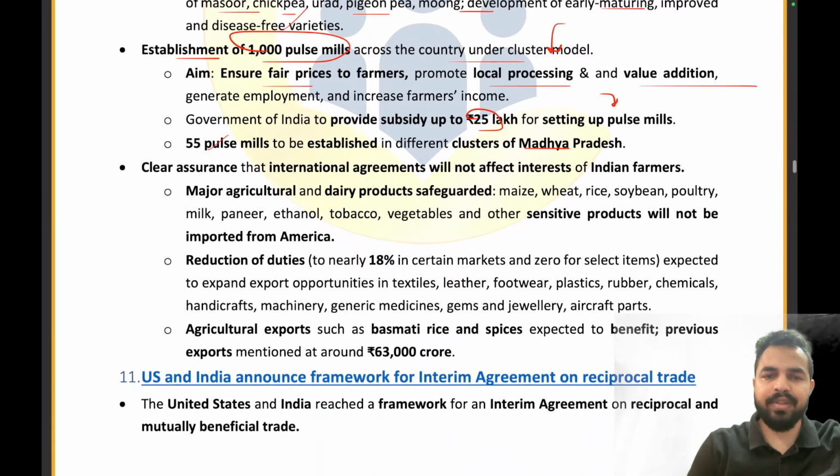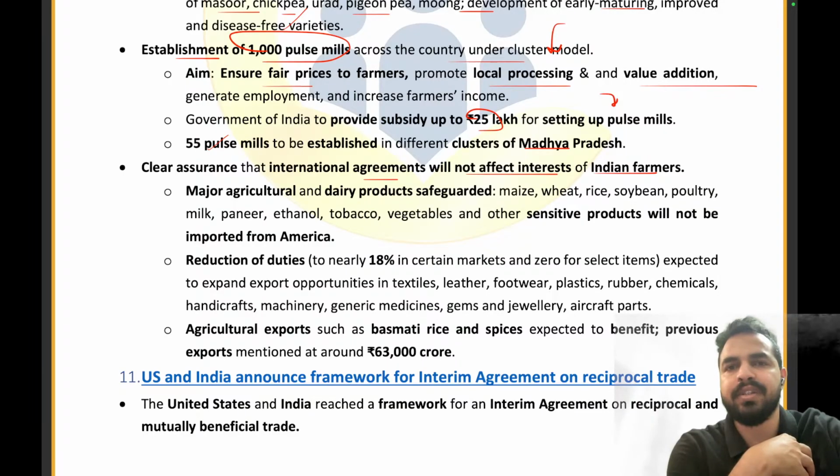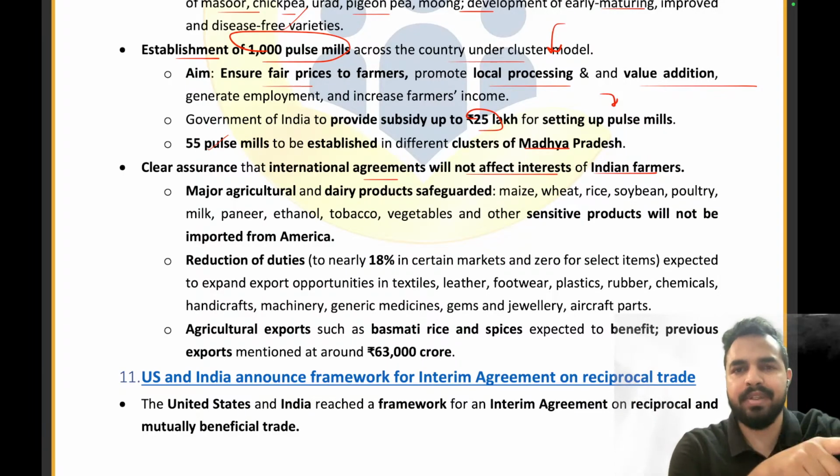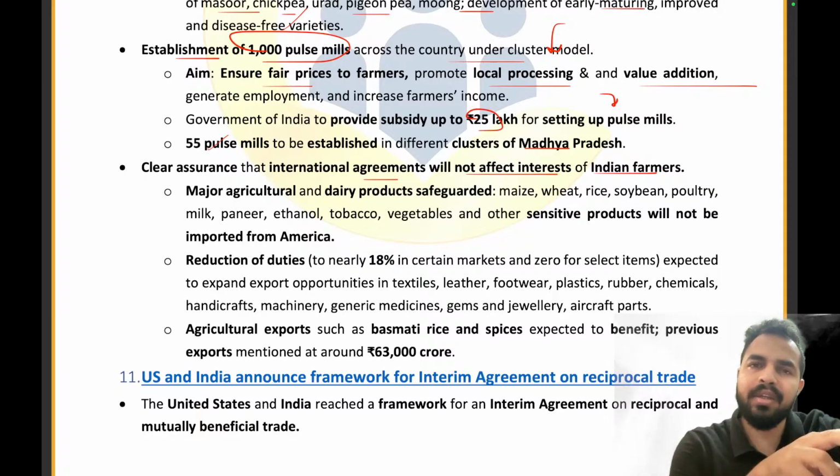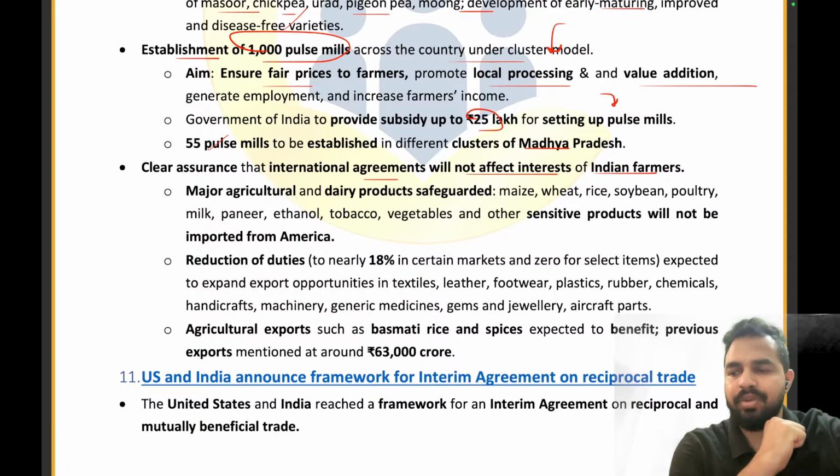Now, there is a clear assurance that international agreements will not affect the interests of Indian farmers. Let's take an example. The government of India says to the farmers, hey farmer, please produce the pulses, right? And on the other hand, the government of India signs a partnership with New Zealand for pulses import. This would be a kind of backstabbing for the farmers, right?